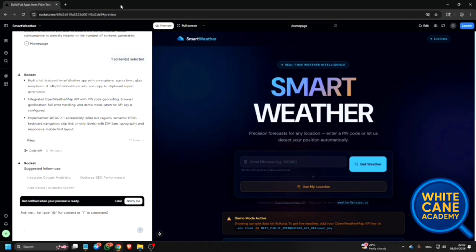Bullet: implemented demo mode when no API key is configured. Okay. Bullet: integrated OpenWeatherMap API with pin code geocoding, browser geolocation, full error handling, and demo mode. Out of 17 items. Clickable code, web view frame, main landmark, smart weather. This is our website. Heading level 1, weather. I'm just going down. Precision forecasts for any location. Enter a pin code or let us detect your position automatically.